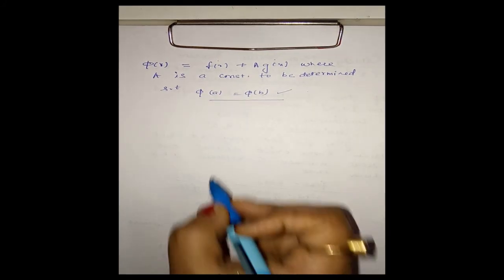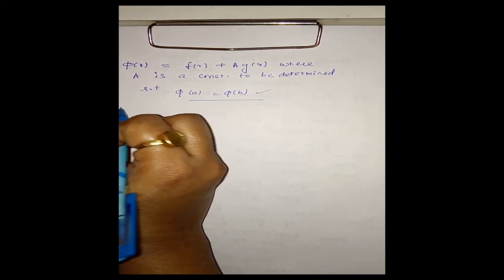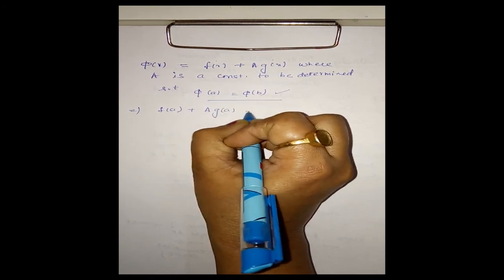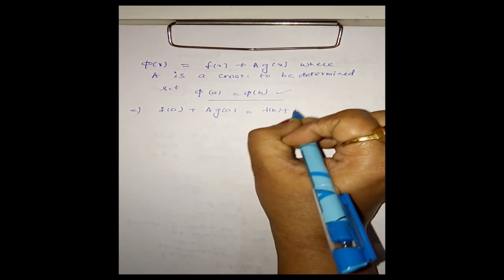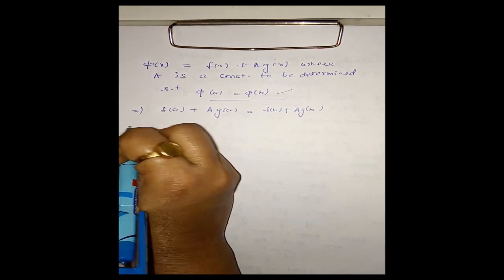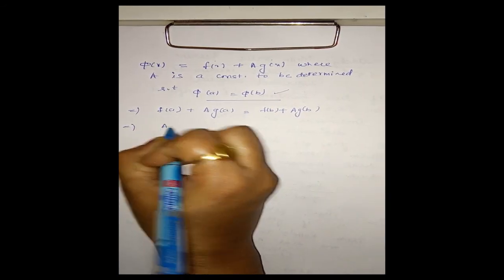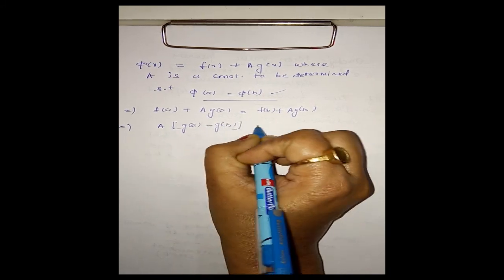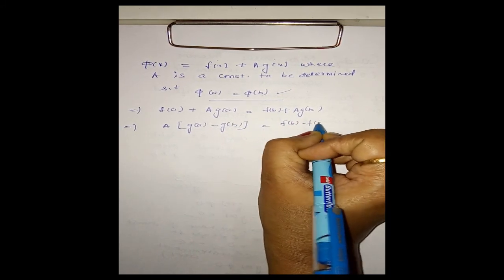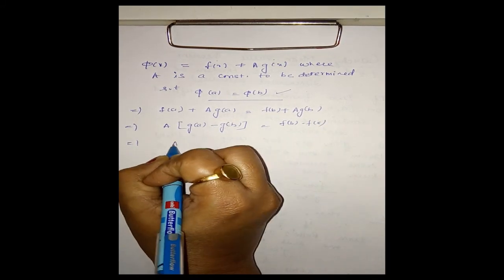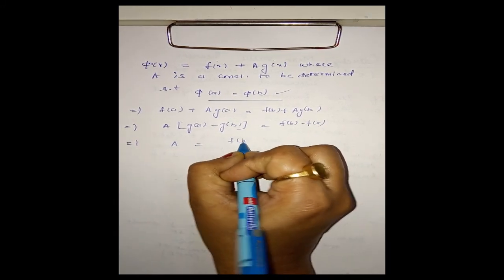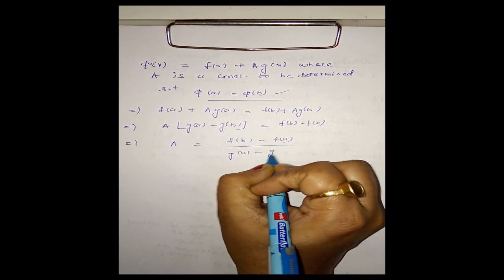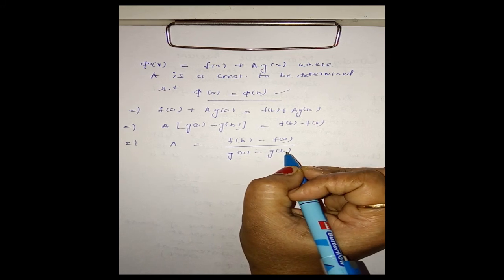Clear? Now phi(a) = phi(b) implies f(a) + A g(a) = f(b) + A g(b). This implies A (g(a) - g(b)) = f(b) - f(a), and from this we have A = (f(b) - f(a)) / (g(a) - g(b)).